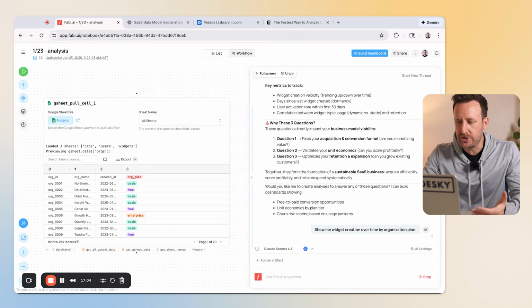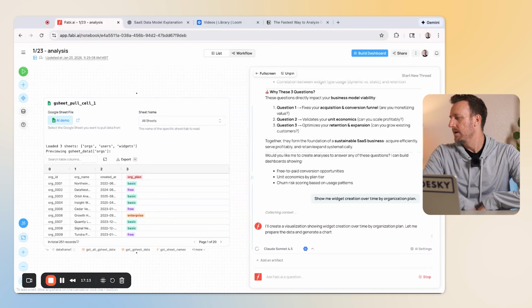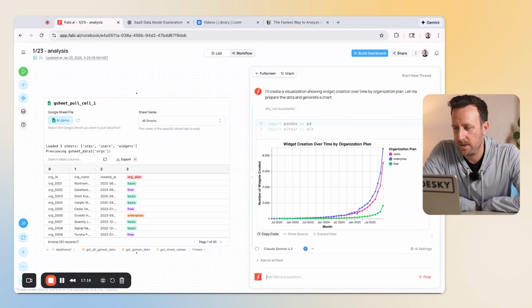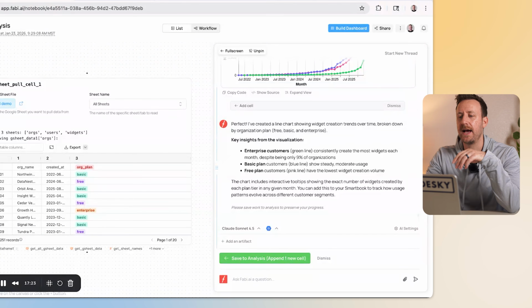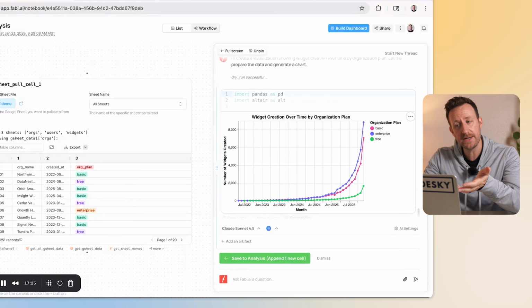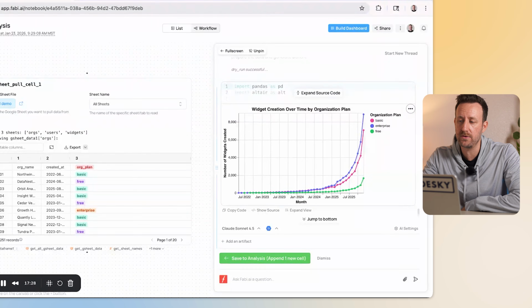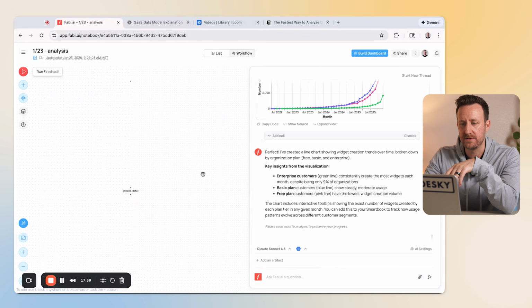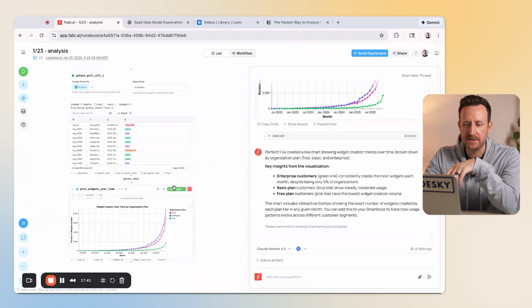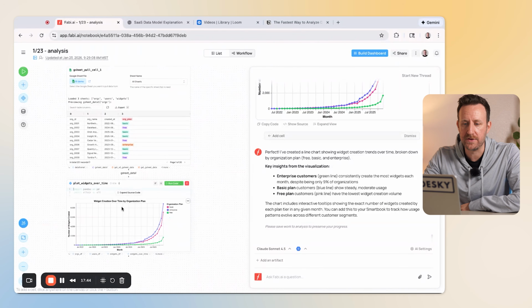I'm going to ask it to show me widget creation over time by organization plan. All right, waiting for the prompt to finish. And what we can see here is that it has created a line chart answering the question that I gave it. So that's great. I'm going to save this analysis to the cell.